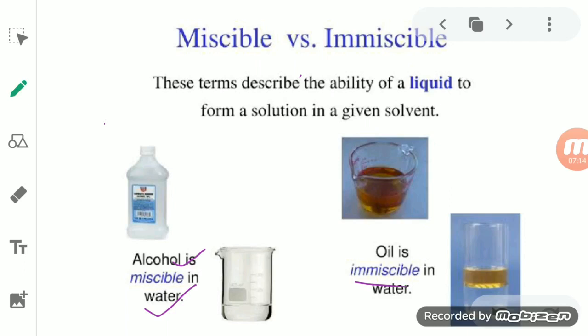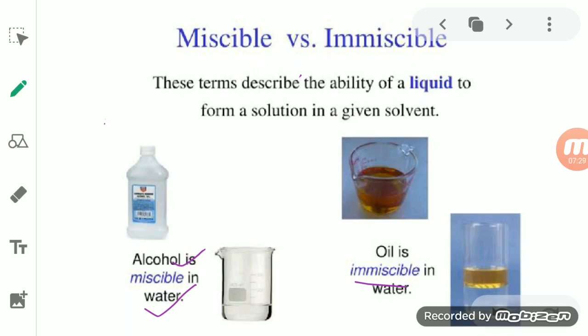So we have to separate the components of the miscible liquid, as well as the components of the immiscible liquid.